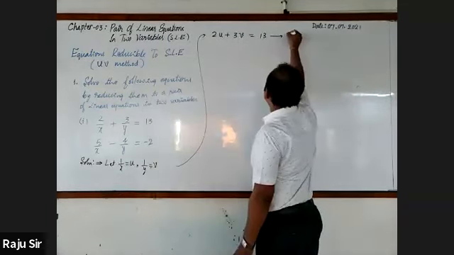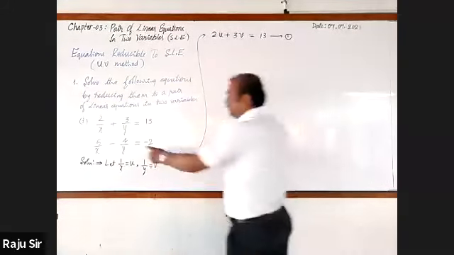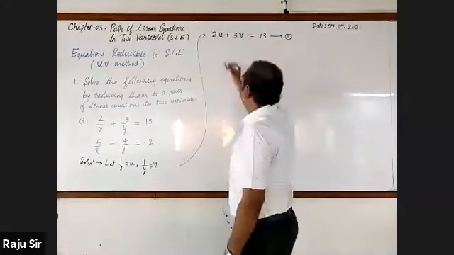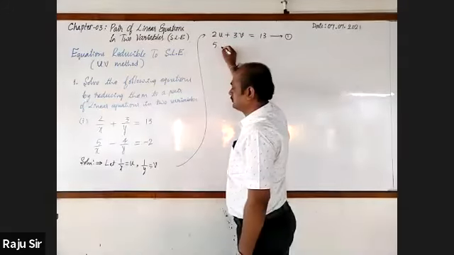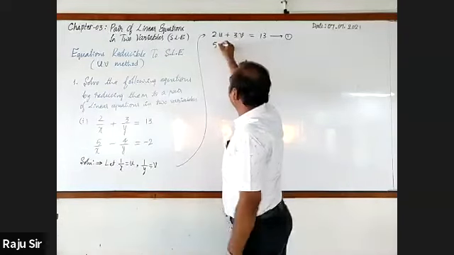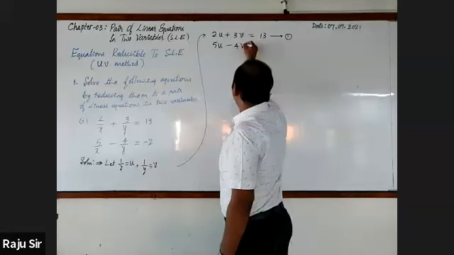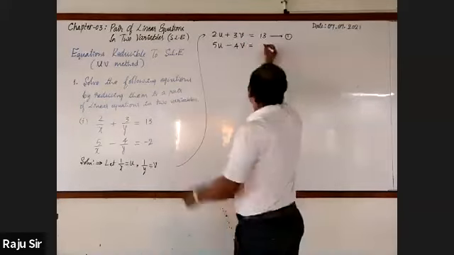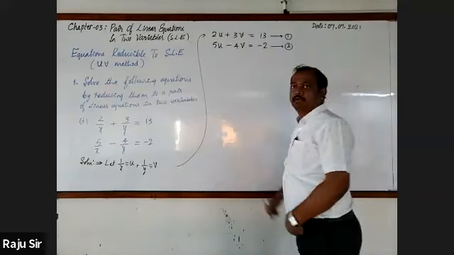You may call it equation 1. How do you write the second equation? 5u minus 4v is equal to minus 2. Very good. You may call it equation 2.